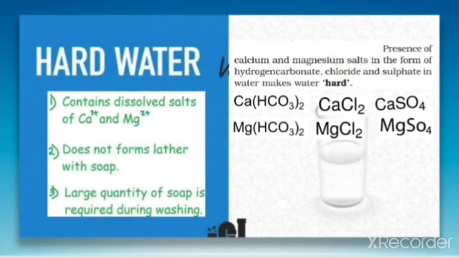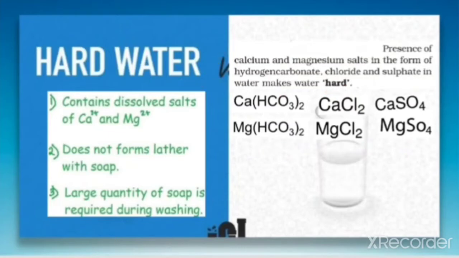So the water is said to be hard because of the presence of these salts, that is calcium and magnesium salts of bicarbonate, chloride and sulfate. We have written the formulas here: calcium bicarbonate, magnesium bicarbonate, calcium chloride, magnesium chloride, calcium sulfate, magnesium sulfate. If these salts are present in the water, then the water is said to be hard water.